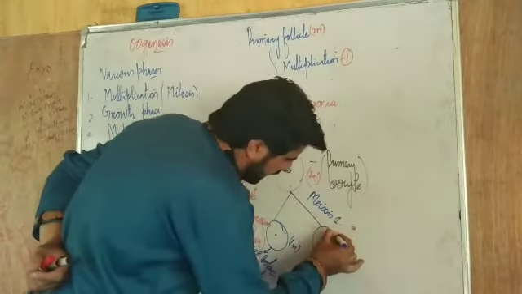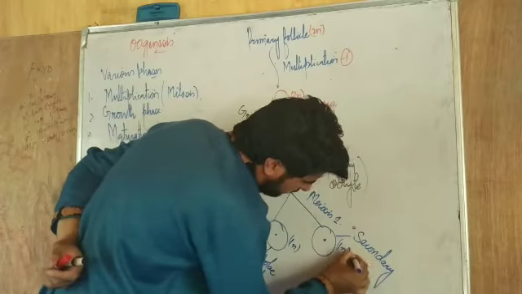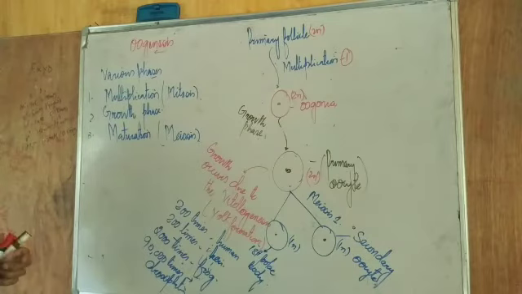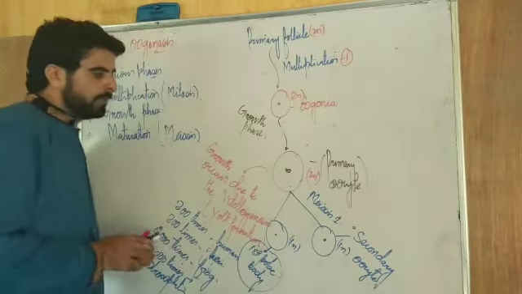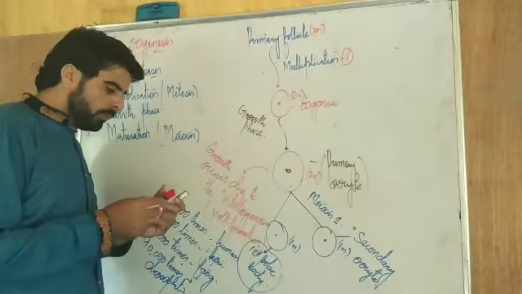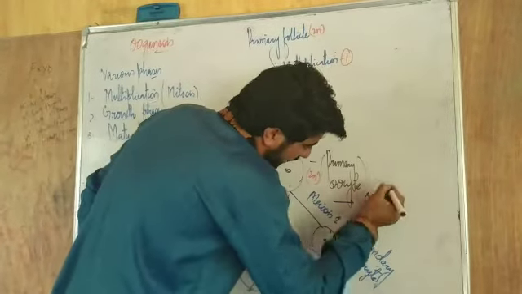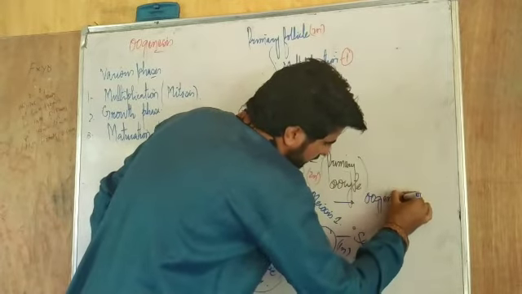And this cell is acting as the secondary oocyte. You have to keep in mind, a very interesting point. This is acting as a first polar body, and the next cell which is formed, also a haploid cell, is known as the secondary oocyte. But the most important thing which you have to keep in mind, that is why it is a discontinuous process: oogenesis is arrested.